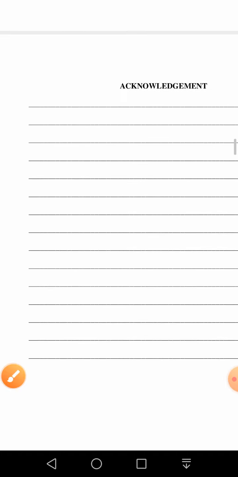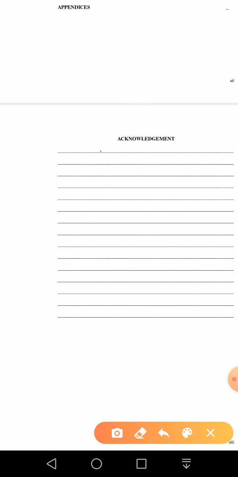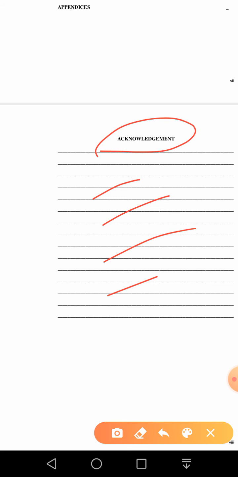Okay, after this comes the acknowledgement page. Here you acknowledge the contribution and help you were given while you were investigating your problem. It may be a librarian, it may be your research supervisor, a critical friend whom you have been discussing with during the research.